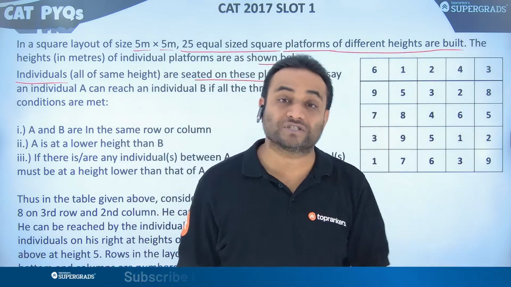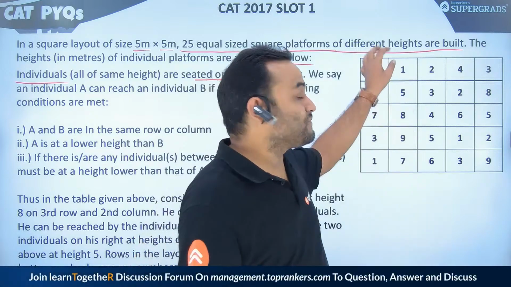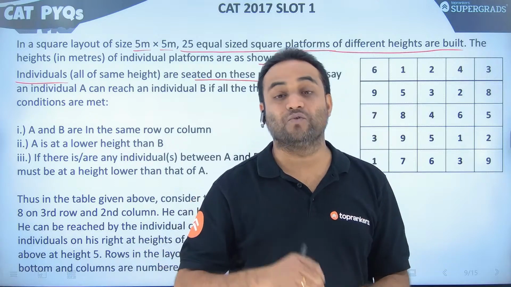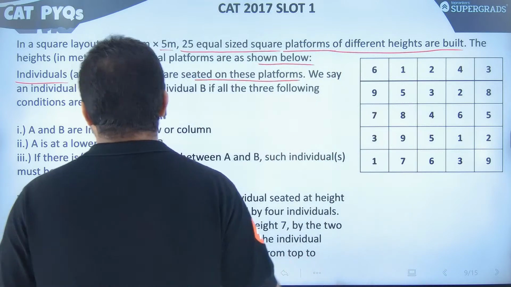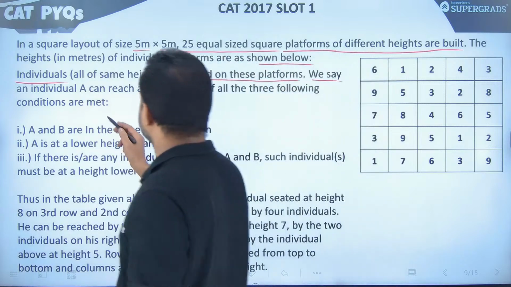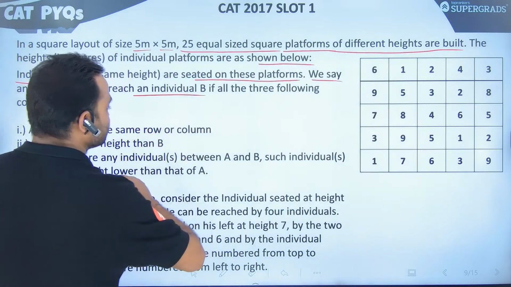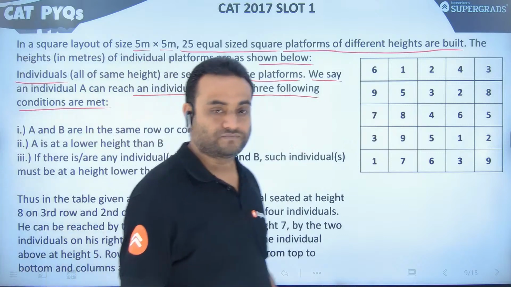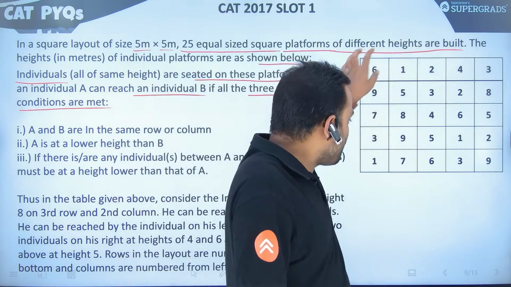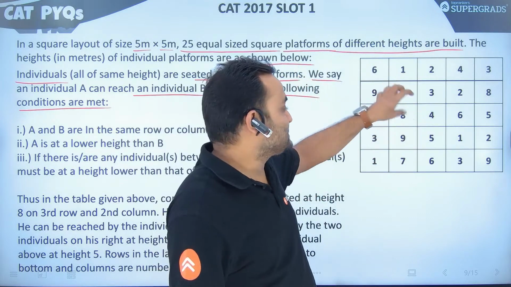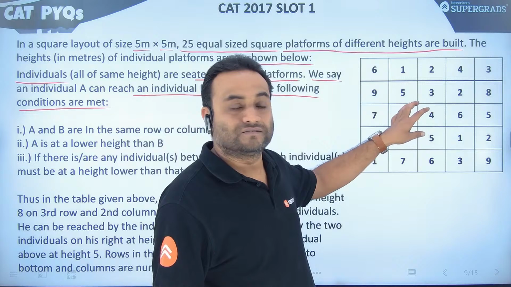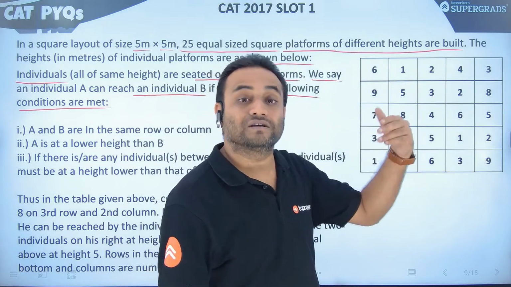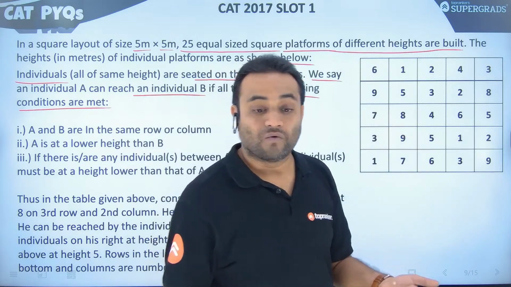The heights of those individuals are the same. The heights of the platforms are different, but the individuals sitting on them have the same height. We say an individual A can reach an individual B if all the 3 following conditions are met. Meaning any individual sitting on any platform can reach another individual sitting on another platform.